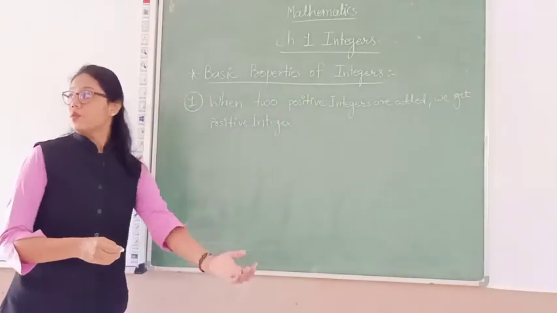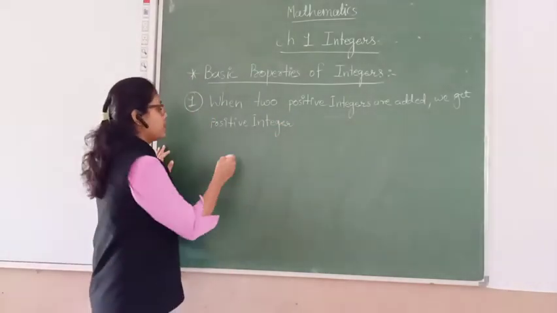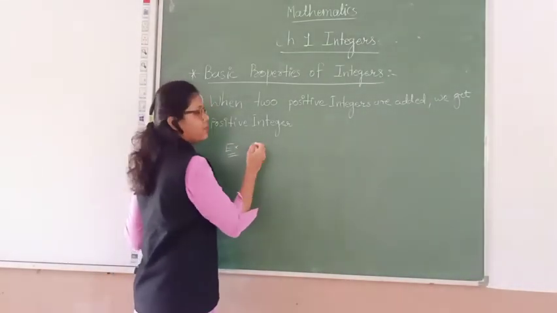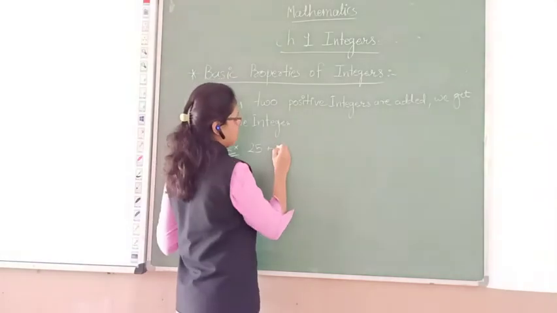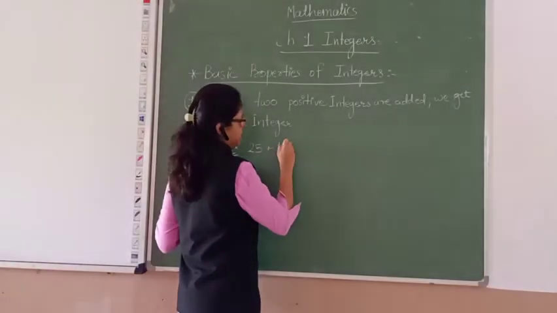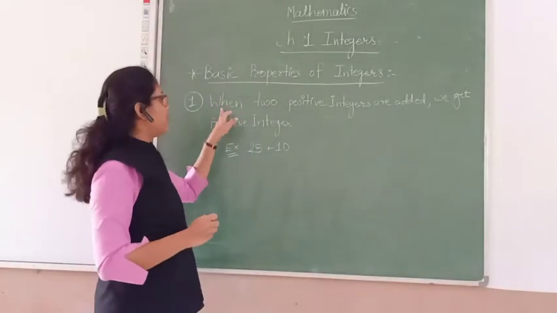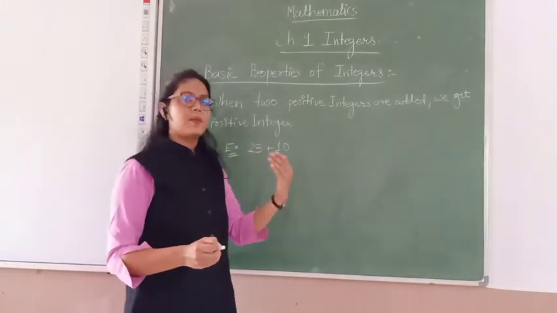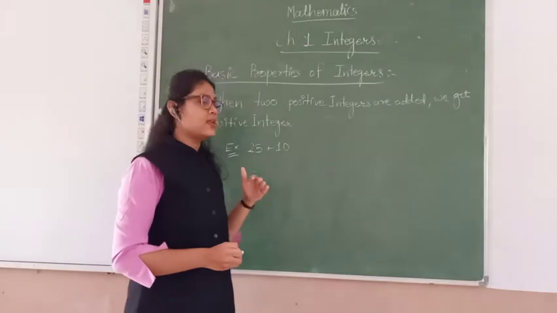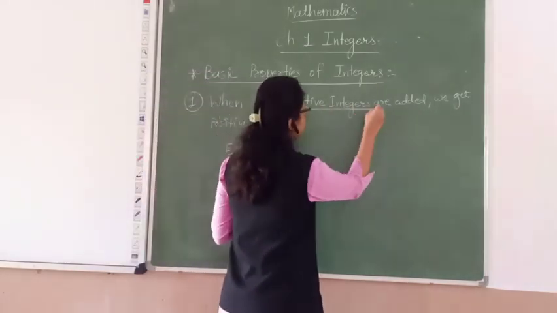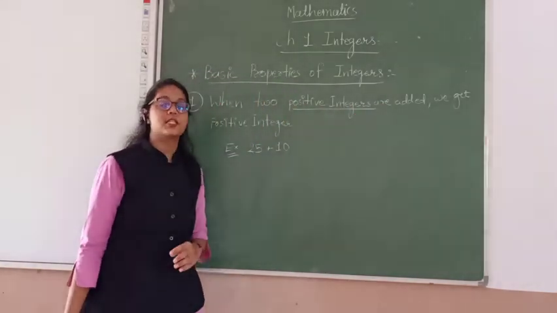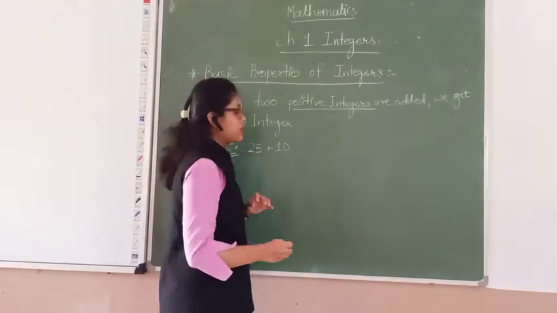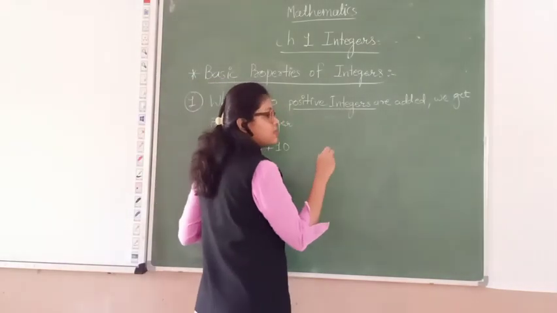Clear? Now let's take an example: 25 plus 10. When we say two positive integers, you must have a question about what that means. A positive integer doesn't mean that the number has to have a sign.